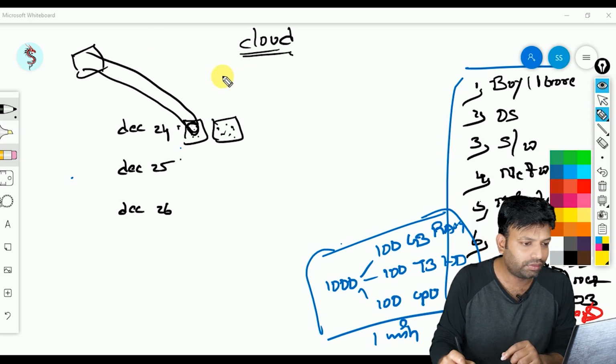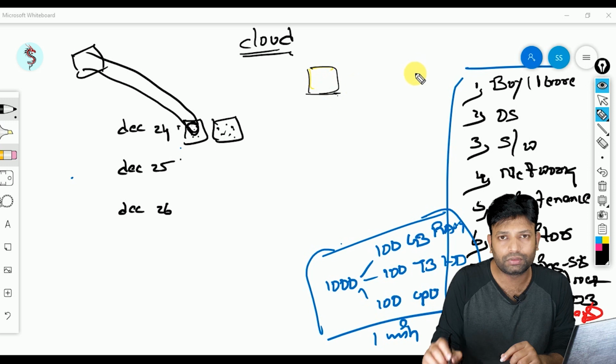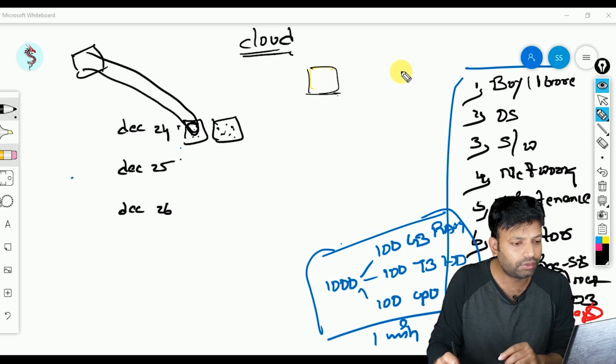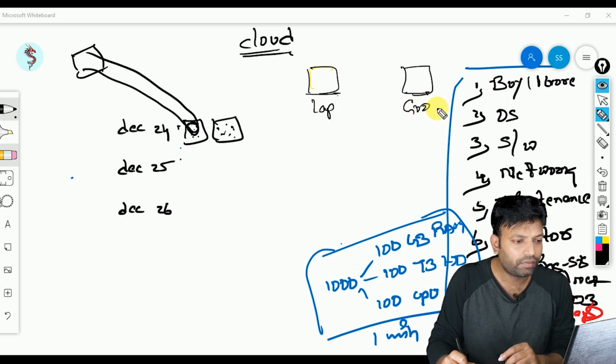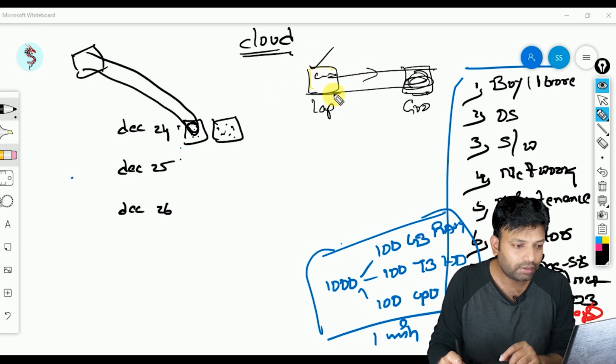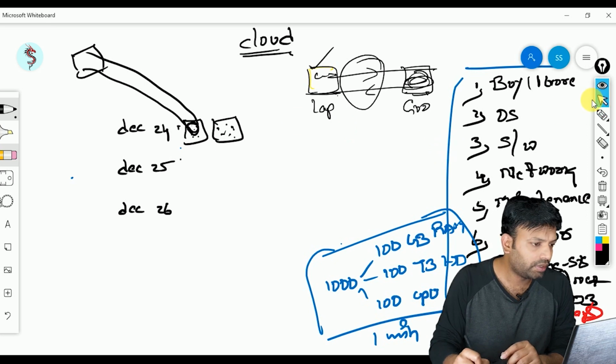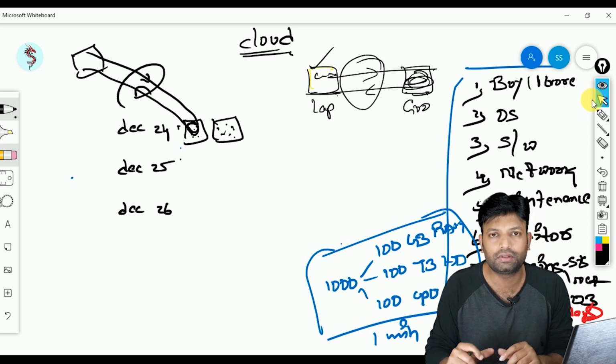See, this is your laptop, and you want to access the Google website. This is the Google server. When you type Google in your browser, your request will go to the Google server, load the page, and the response will come back. Then you are able to see the Google page. This is what we call an outgoing request, and this is an incoming request. Combined, we call it web traffic, correct? Here also it is the same thing: outgoing request, incoming request, combined we call it web traffic.